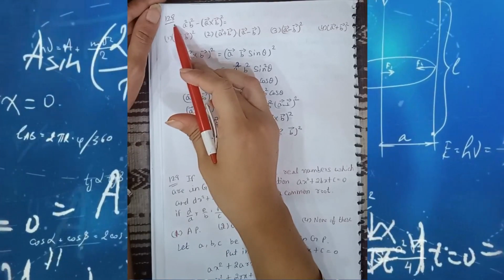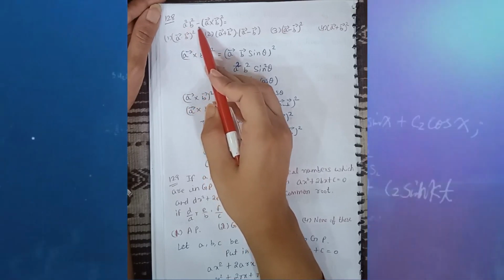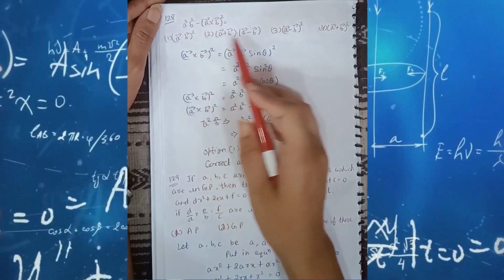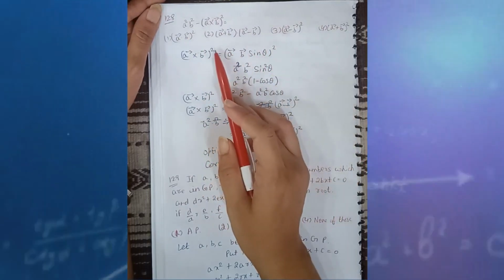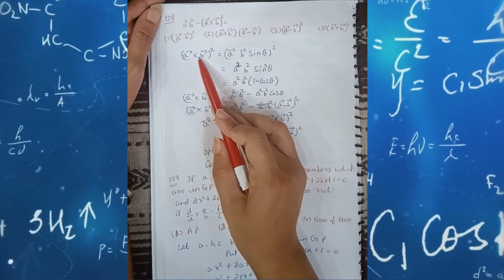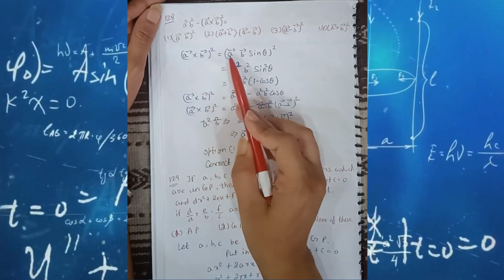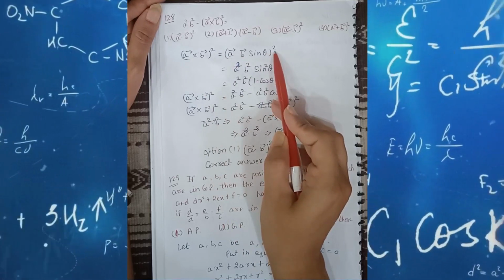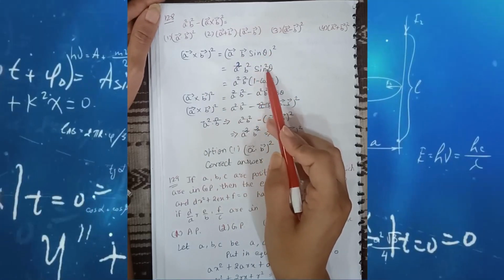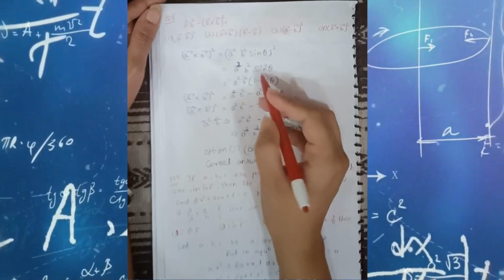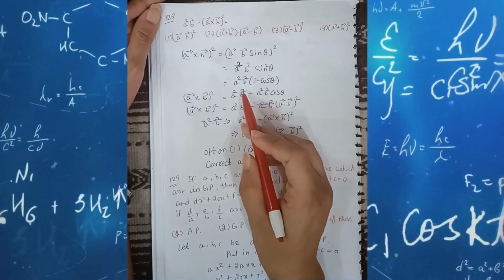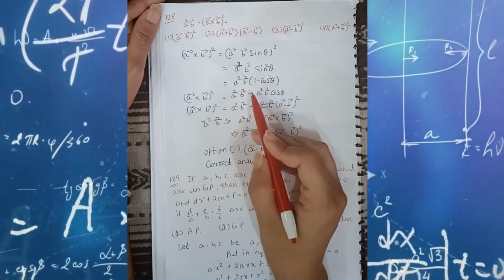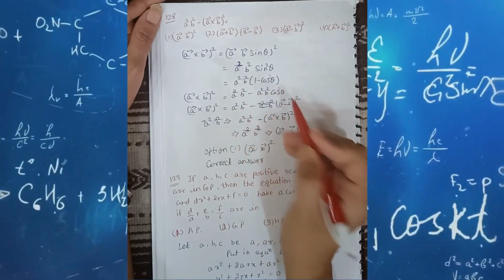Question number 128. We have to find the value of a square b square minus a vector cross b vector whole square. We have to check which option is correct. So first of all, we have to take a cross b whole square. a cross b is equal to a vector b vector sine theta, and we take the whole square as it is. As we know that sine square theta is equal to 1 minus cos square theta. Now students, we have to multiply both sides by a square b square. a square b square minus a square b square cos square theta.